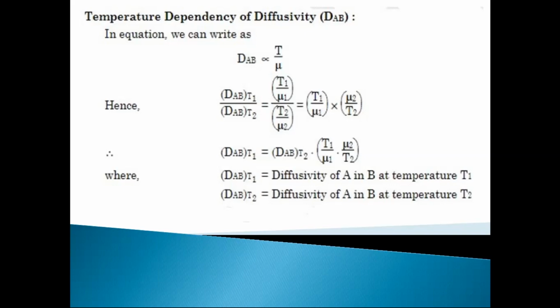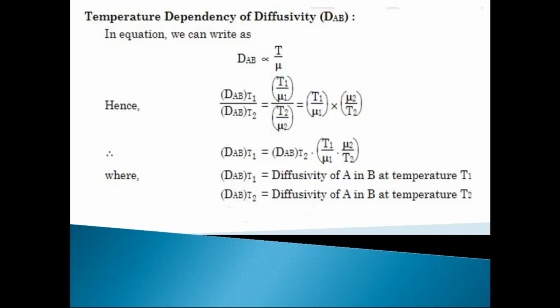Hence we can say for the mixture at two different temperatures, the ratio of diffusivity of component A into B at temperature T1 to the diffusivity of component A into B at temperature T2 is equal to T1 by mu1, that is the ratio of temperature to the dynamic viscosity for component 1, to the T2 by mu2, that is for component 2, is equal to T1 by mu1 into mu2 by T2.